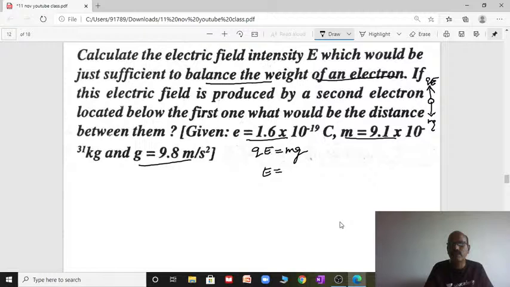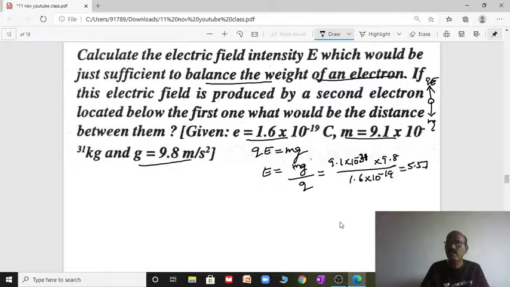Q is nothing but the charge of the electron. M is the mass of the electron, given as 9.1 into 10 power minus 31 kg, into g value we know 9.8, divided by Q, the charge of the electron, 1.6 into 10 power minus 19. You will get 5.57 into 10 power minus 11 volt per meter, the electric field.